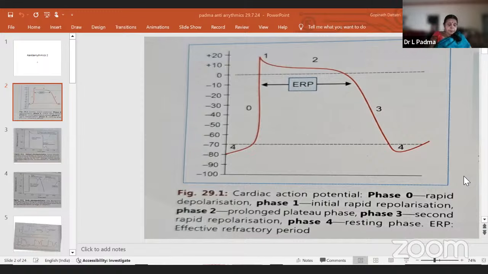A 60-year-old woman has a MI. Which agent should be used to prevent life-threatening arrhythmias that can occur post-myocardial infarction in this patient? So digoxin, lecanemab, metoprolol, and procainamide. Which one will you use?